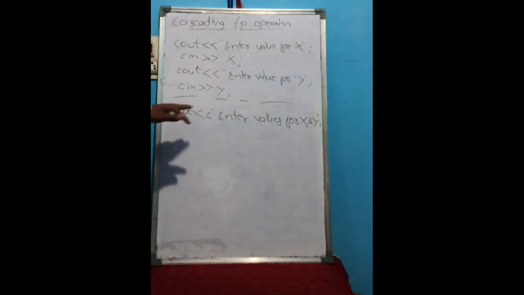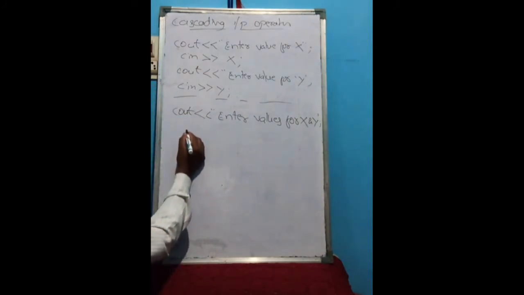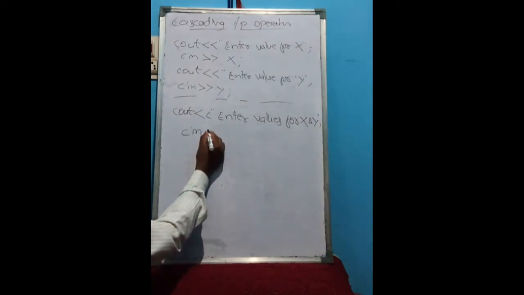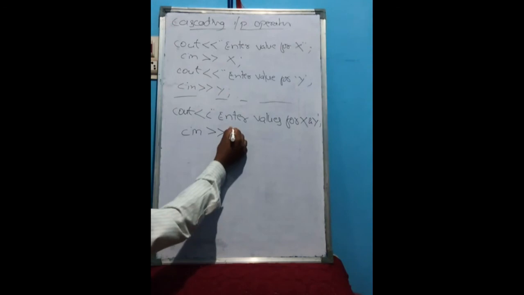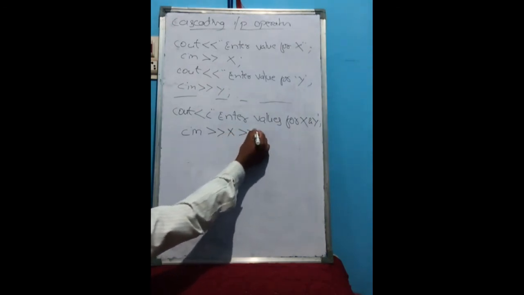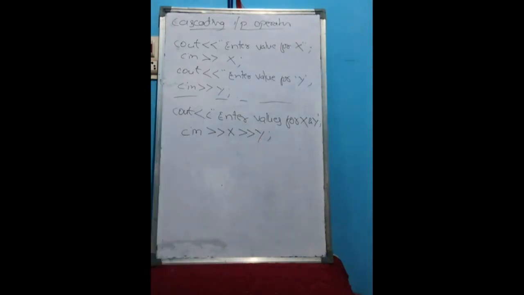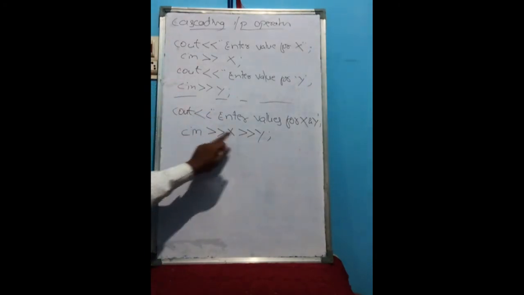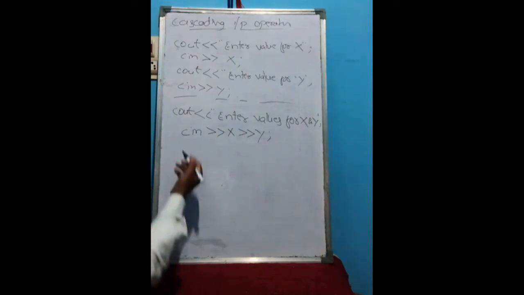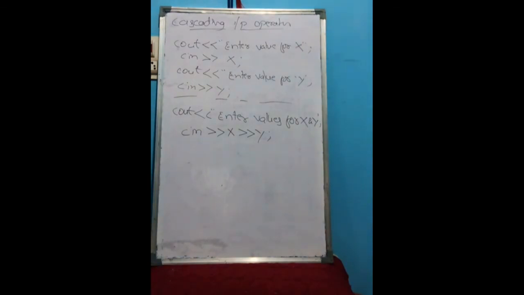At a time we are reading both the values. For that, how will we do it? cin x y. By writing both in a single cin, we are writing x and y. We are using the input operator two times here. This is nothing but the cascading input operator.